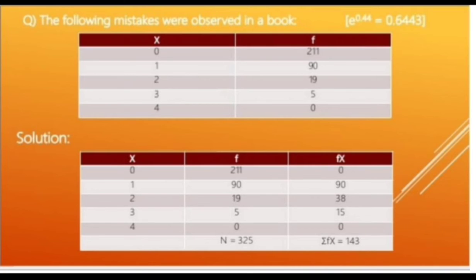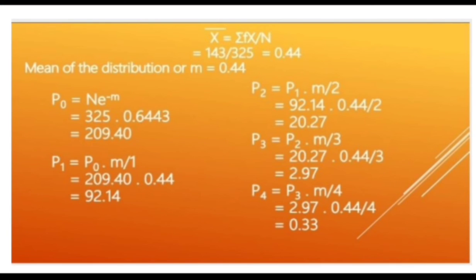Here is the example. Here is the given table of mistakes observed in a book, and the x and f values are given, and the e power minus m value is also given as 0.6443. We need to write an extra fx column by multiplying x and f values, and find the sum of the frequencies and the sum of the fx values. Here it is given that the mean of the distribution m equals 0.44. The value of m is given in the question, and we need to find the fitted Poisson distribution.